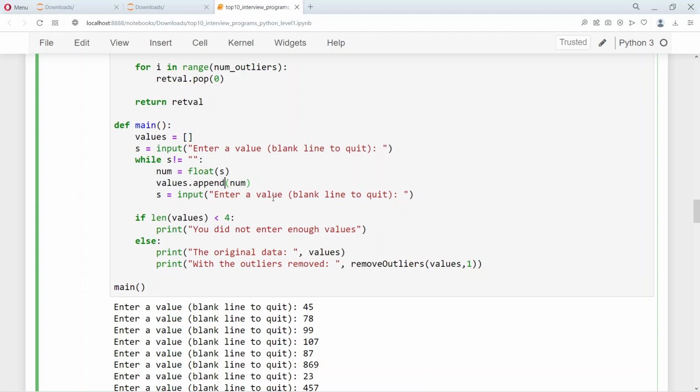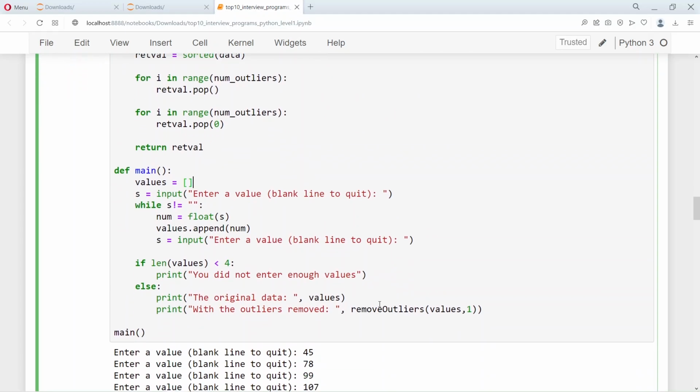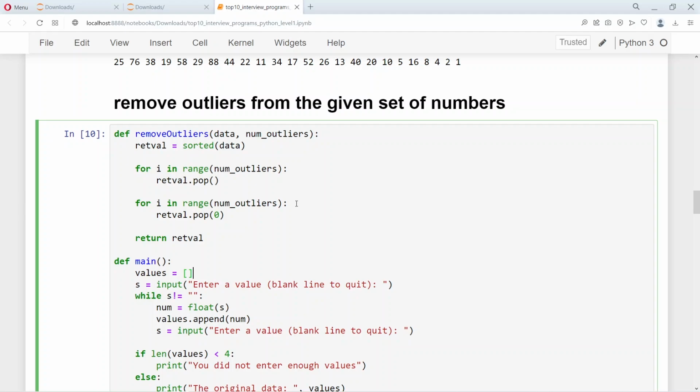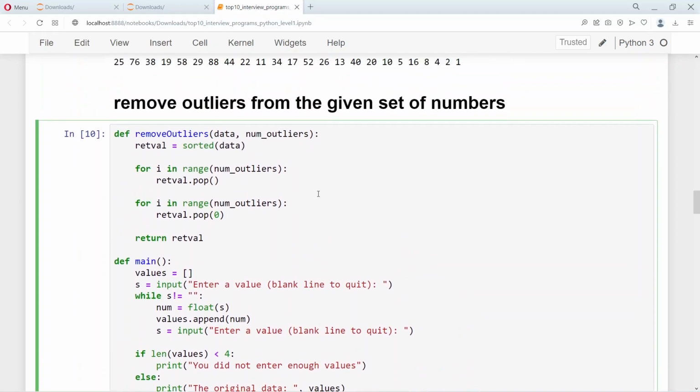and then if the value that is entered is a blank line, I press enter without any number, it will quit the loop. At the end of it, after the values list is formed, it is passed to the remove_outliers function over here, and the number of outliers is removed. So here I just pass the value 1, which is passed over here. It is the number of outliers which you want to remove on either side of the data.